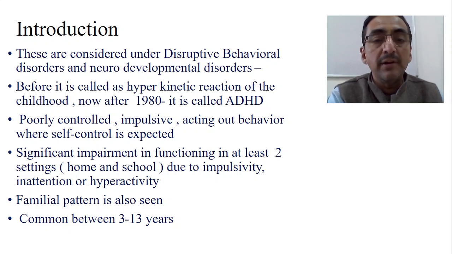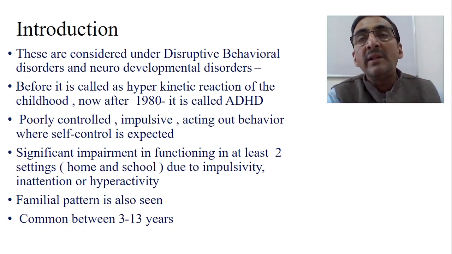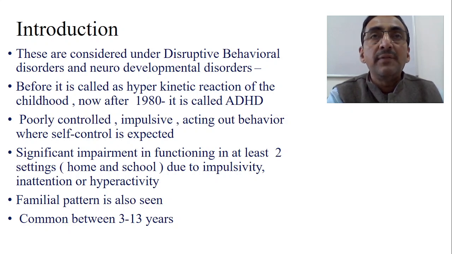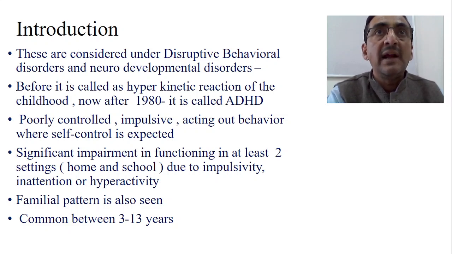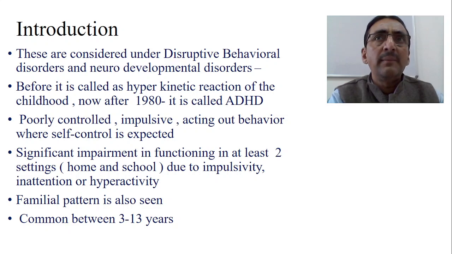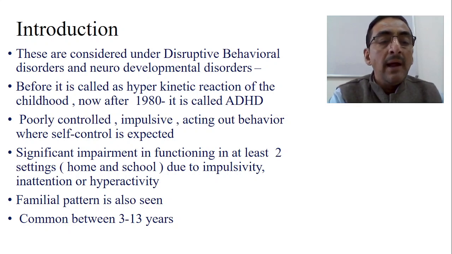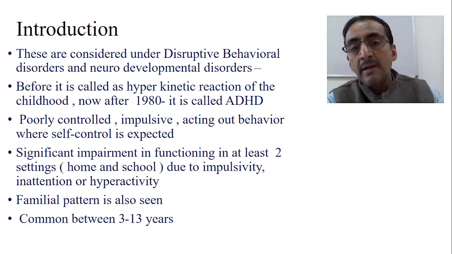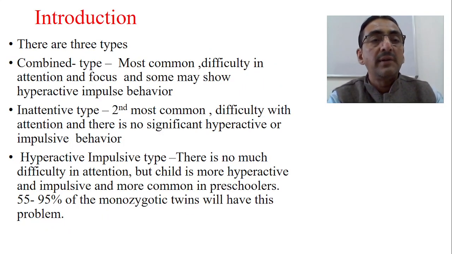ADHD is due to impulsivity, inattention, and hyperactivity, so these three things are very important. One is attention deficit, therefore there is inattention. Another is hyperactivity. Another is impulsivity, doing things at once. Now, when we see ADHD, a familial pattern is also seen, and usually we get a family history. This is quite common in children between 3 to 13 years of age.